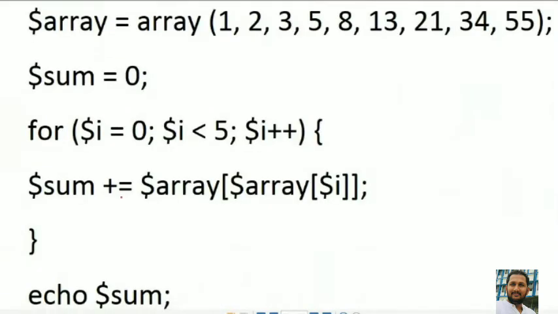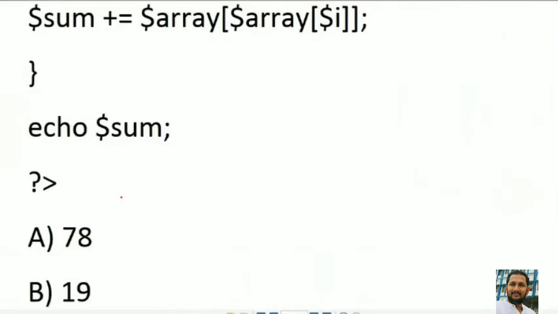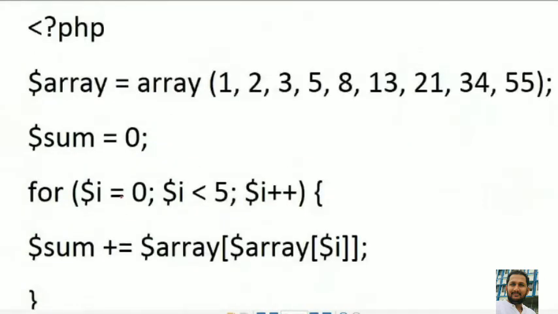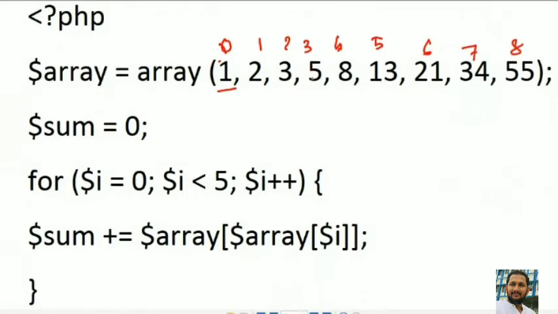Initially, the value array is assigned, that is zero index. Zero index value is 1, 1, 2. These are the index values, and these are the corresponding values. Index 5, 6, 7, 8, from 0 to 8. There are 9 elements. So sum is initialized to 0.